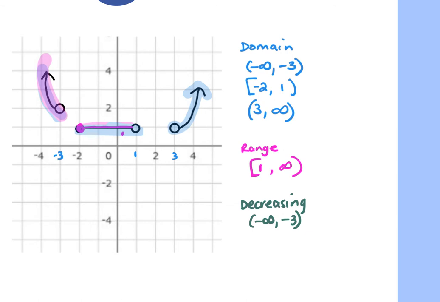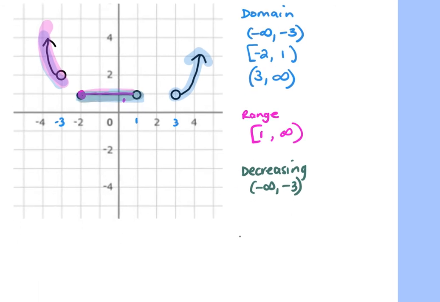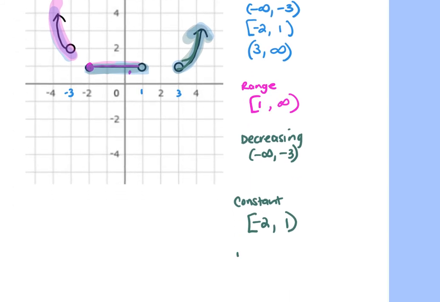Then it stops and my graph does this, which is what? Constant. And this time it starts with a solid dot. That's the only time you're going to get a bracket. Negative 2 to 1, but that 1 gets a parentheses because it's an open dot. And then the last section of my graph is what? Increasing. From 3, always gets a parentheses, to positive infinity.